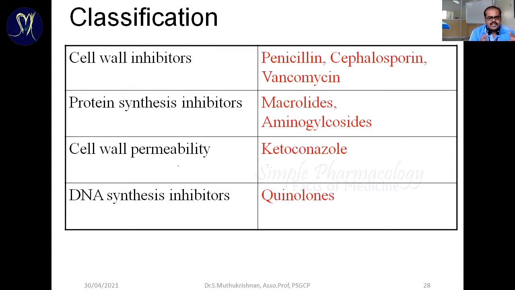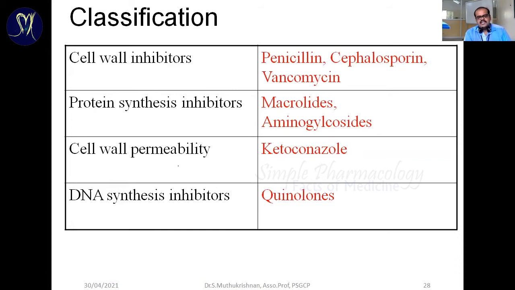I will give some basic examples based upon the mechanisms, because these antibiotics may work on different mechanisms. I will give the four important mechanisms. The first one is to inhibit cell wall synthesis. The example drugs are penicillin and cephalosporin. Both categories of beta lactam antibiotics inhibit cell wall synthesis. Some of the drugs come under protein synthesis and cell permeability: they affect the cell membrane formation, so it increases the cell permeability. Due to that mechanism, it produces an antibacterial effect.